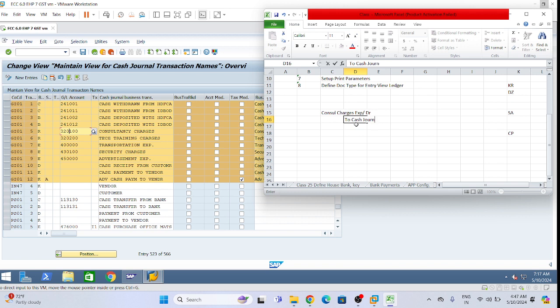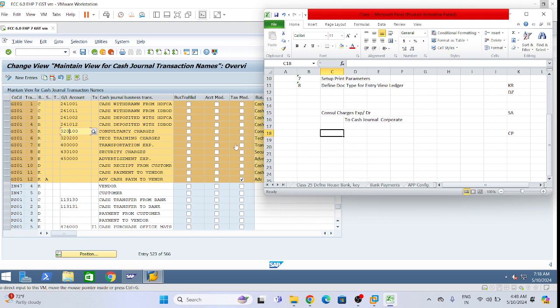In the journal, we have defined four GL accounts, like corporate, and four locations. Let's suppose I want to book in the cash channel, corporate GL. Now let's see advertisement expense, same. Cash payment to vendor: if I want to make a cash payment to a vendor, what will be the GL accounting entry? The entry will be vendor account debit to cash.